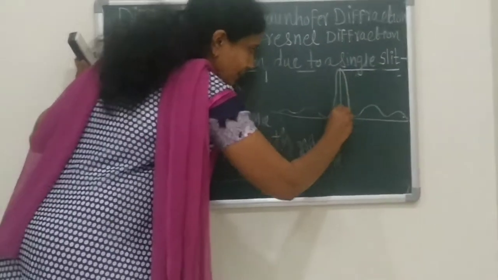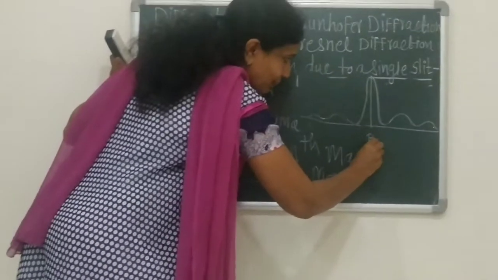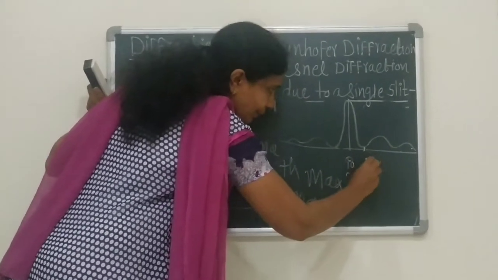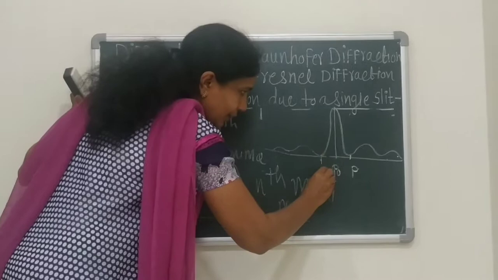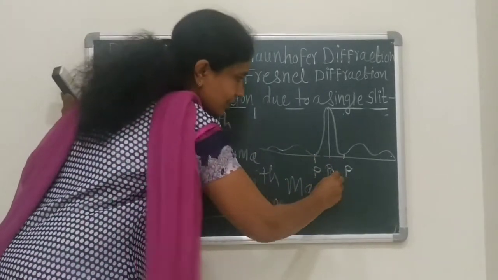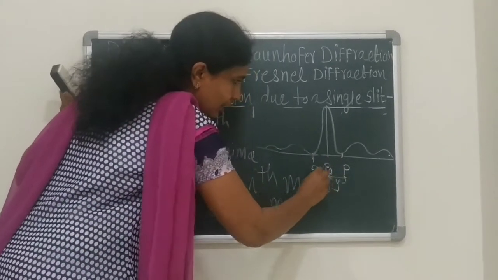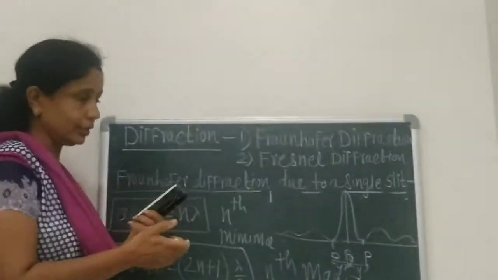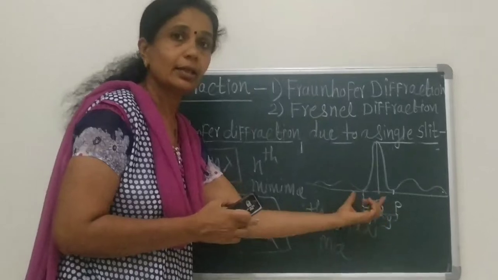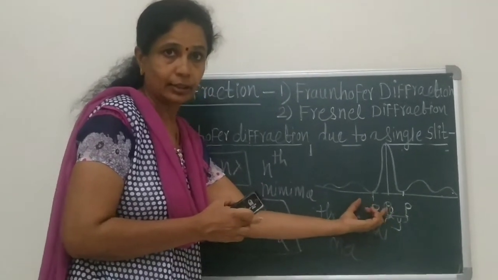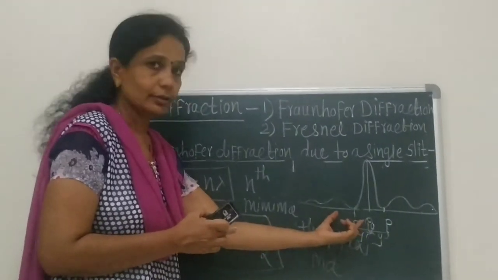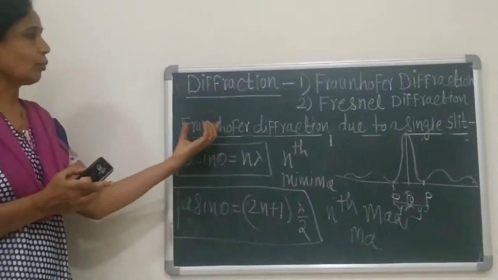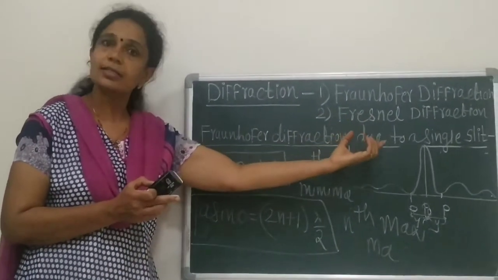Here is the central maxima, which is P0. Here is P and here is P. The distance between them is y on each side, therefore it is 2y. This is the width of the central bright band. This is all about the Fraunhofer diffraction due to the single slit.